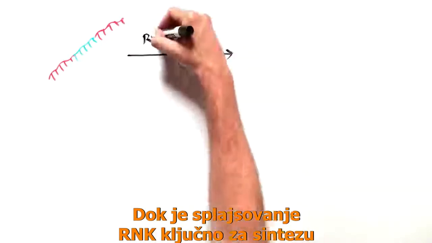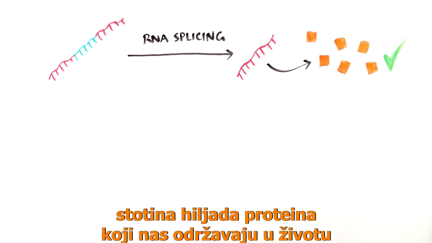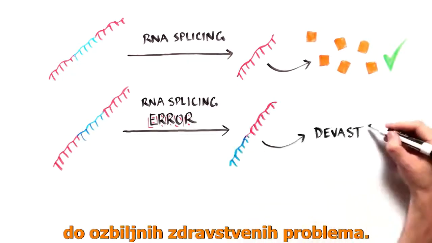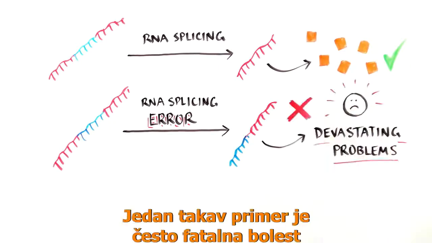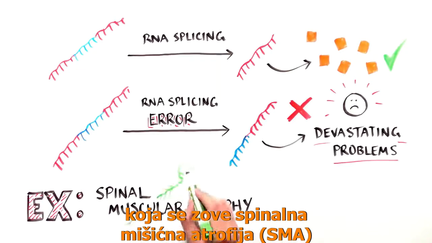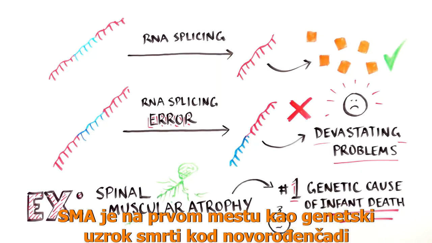While RNA editing is critical for generating the hundreds of thousands of proteins that keep us alive, splicing errors can lead to devastating health problems. One example is an often fatal disease called spinal muscular atrophy, or SMA. It's the #1 genetic cause of infant death.